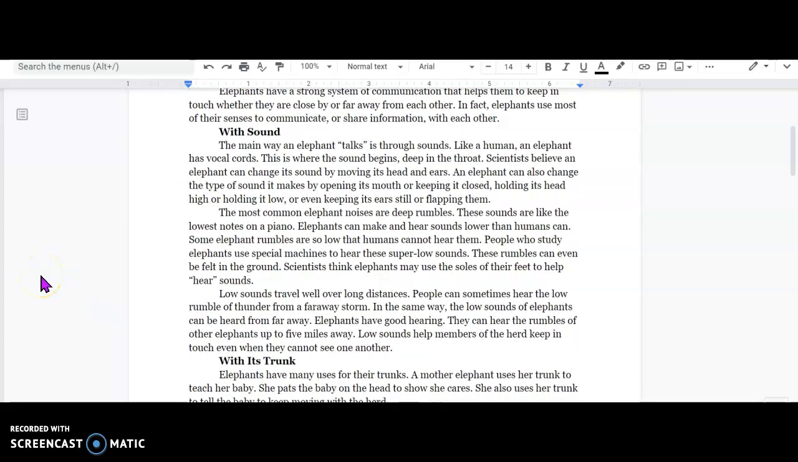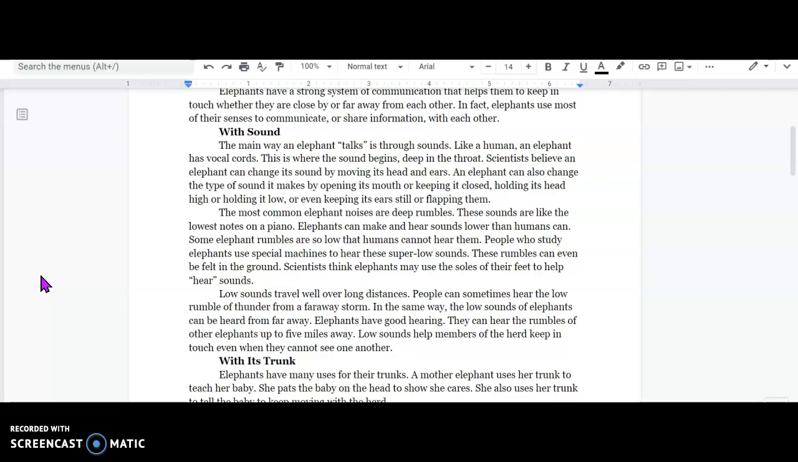The main way an elephant talks is through sounds. Like a human, an elephant has vocal cords. This is where the sound begins, deep in the throat. Scientists believe an elephant can change its sound by moving its head and ears. An elephant can also change the type of sound it makes by opening its mouth or keeping it closed, holding its head high or holding it low, or even keeping its ears still or flapping them.